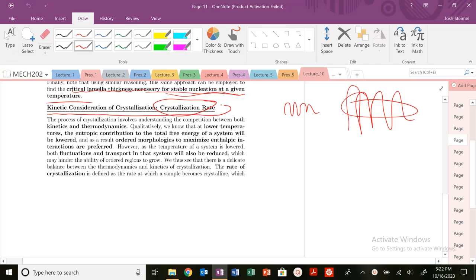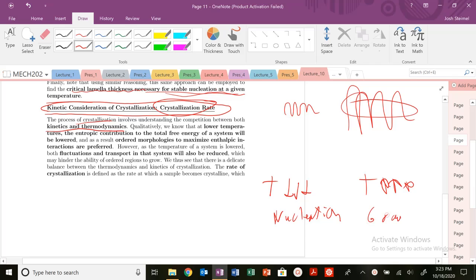Kinetic consideration of crystallization, and specifically let's discuss the crystallization rate. So we know, again, the process of crystallization depends on both kinetics and thermodynamics. At low temperatures, when my temperature is very, very low, I'm going to prefer nucleation. And when my temperature is high, and we're going to get into this in a bit, I'm going to prefer growth.